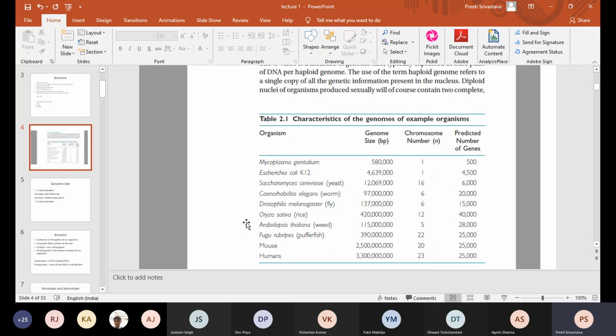So the converse is also true. What I explained just now is that when we compare humans with mouse, there is a morphological complexity difference. When we compare humans with amoeba, there is a genetic complexity difference in the sense that the C values are so different. One is 3 billion base pairs, the other is 6 billion base pairs. So the converse is also true. That means you can have two organisms which have similar C value, but the complexity can be different. You're getting my point?